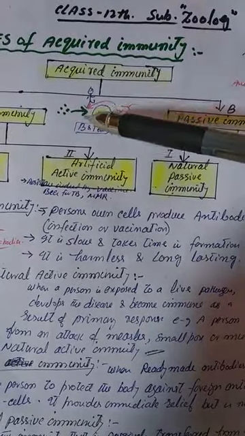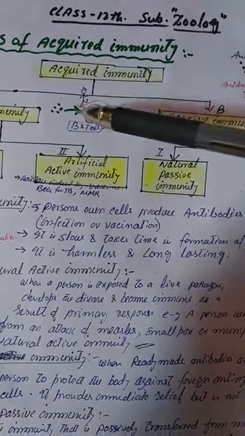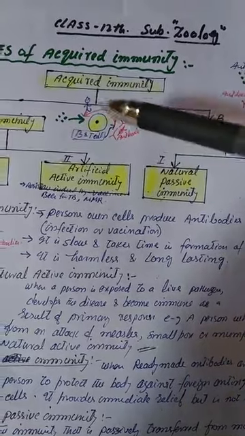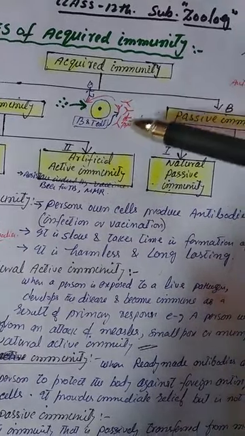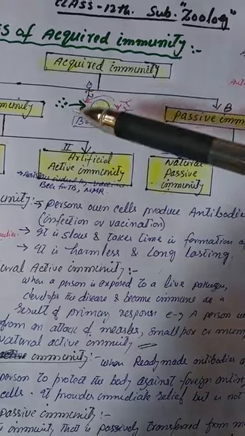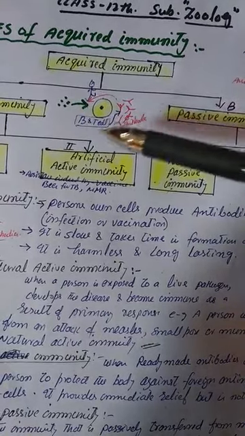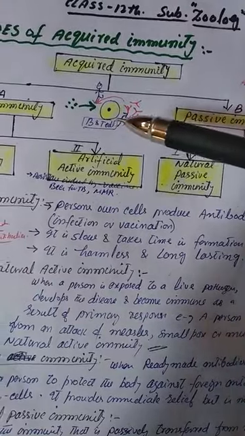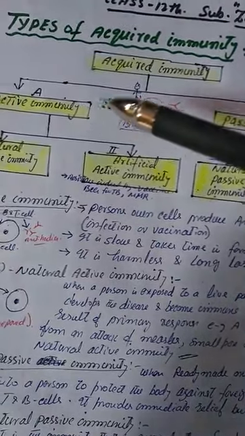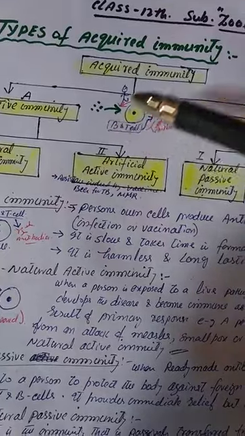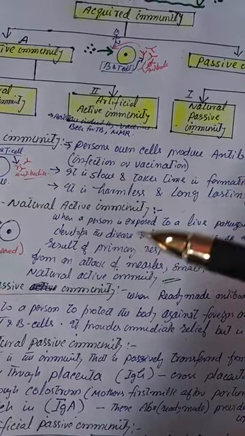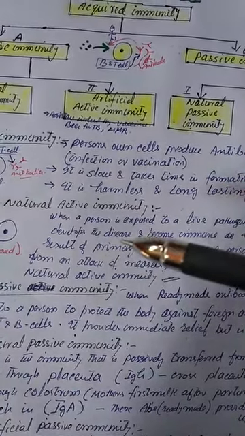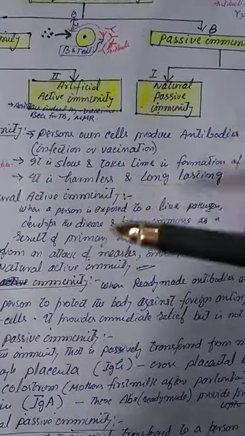In active immunity, when an antigen enters the body, the B cells and T cells get activated, and it is these B and T cells which produce the antibodies, the special proteins that neutralize the antigens. Thus, the body cells are actively involved in the production of antibodies or combating the infection. That is why this is called active immunity. In passive immunity, there is no involvement of T and B cells; however, ready-made antibodies are directly injected into the recipient.